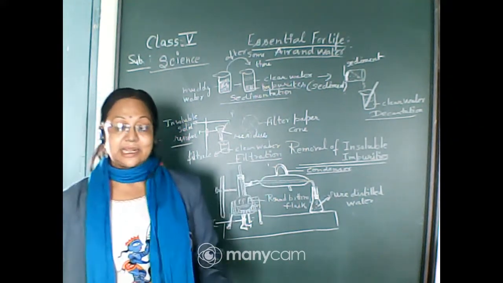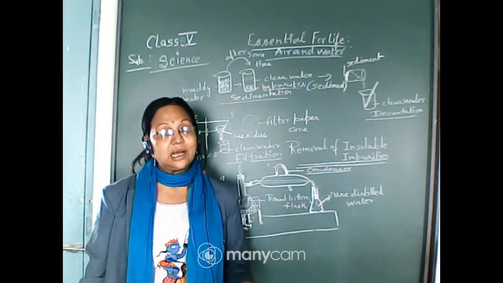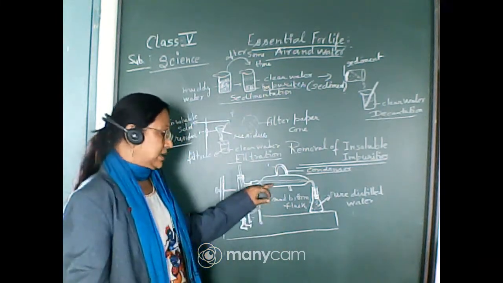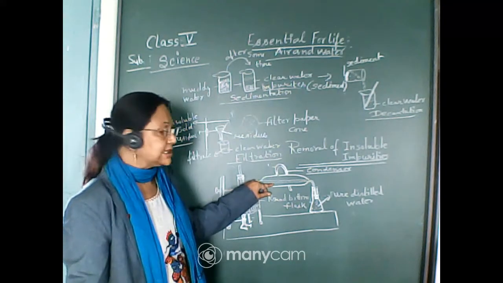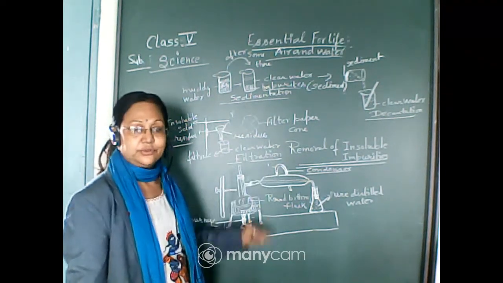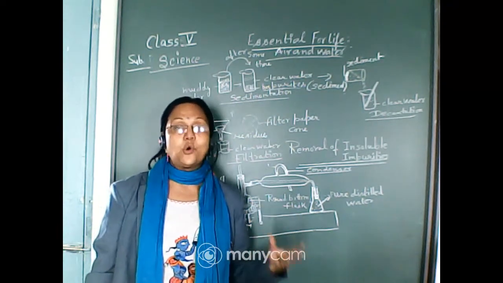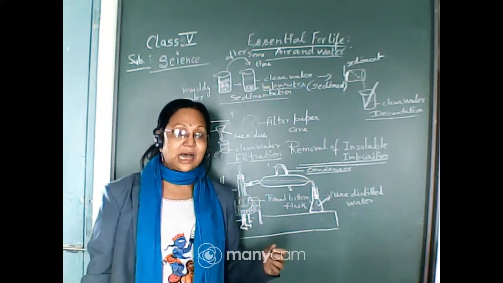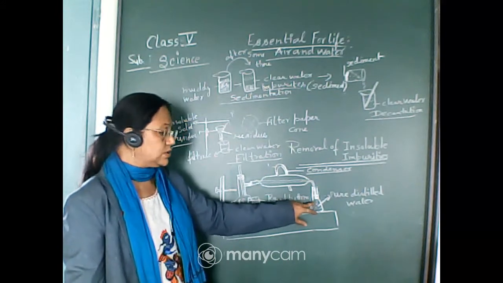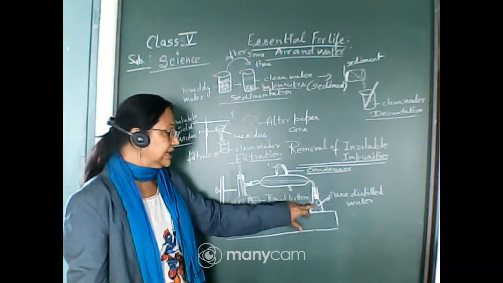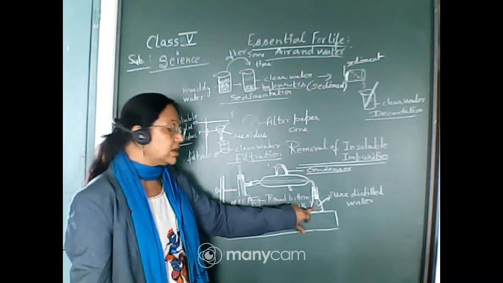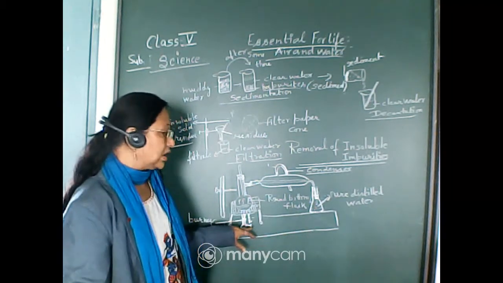As the jacket becomes cool, it will cool the glass tube, and within this glass tube the water vapor is there. When this water vapor touches the cold surface of the glass tube, it changes into water. In this way we will get pure water, and this process is called distillation.